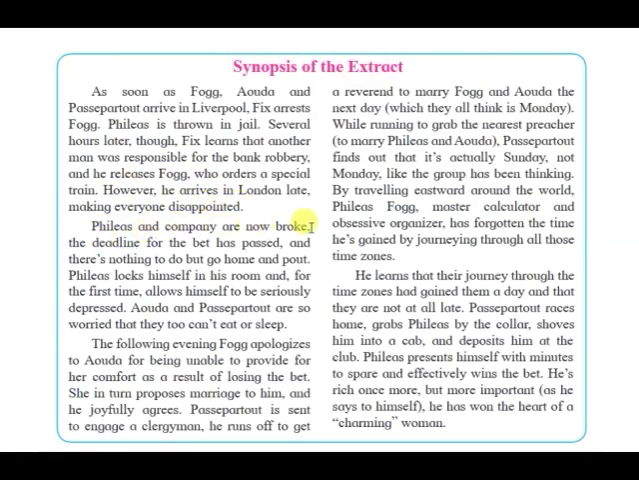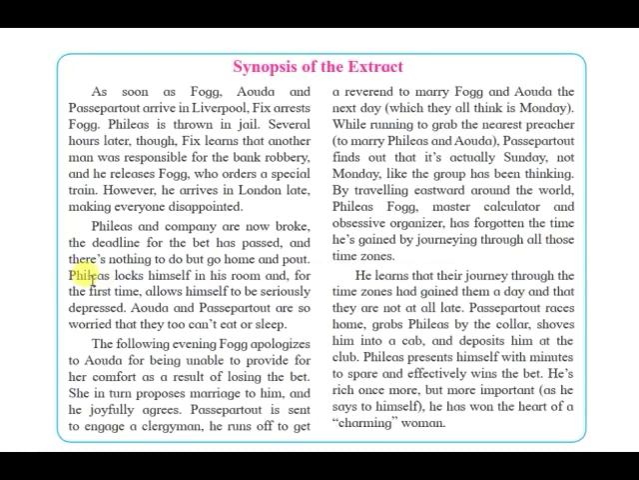Phileas and company are now broke. That means Phileas and company had completed the entire journey on their own money. Phileas wasn't provided with any extra money from his fellow members, and his entire money, which was around 19,000 pounds, was all spent on his journey, and he didn't have any money now. Not only that, he had reached home and he had lost the bet. That means he was broke now, and the only thing he could do is go home and cry.